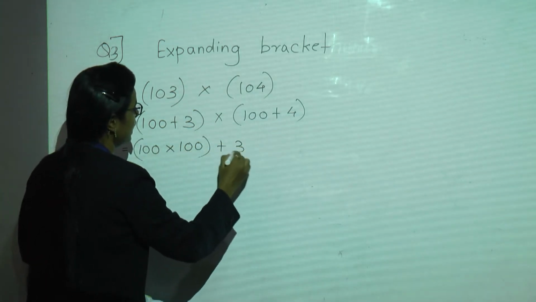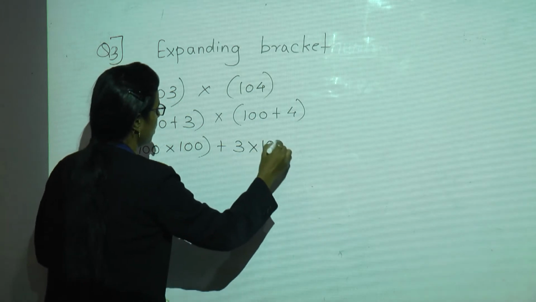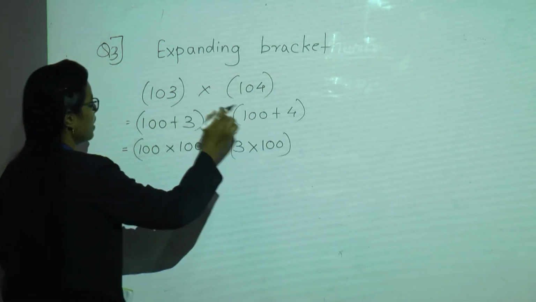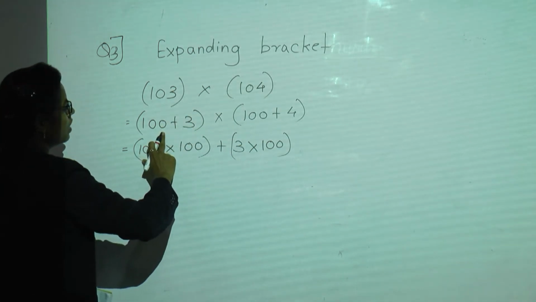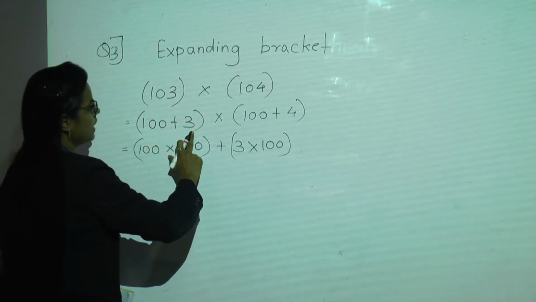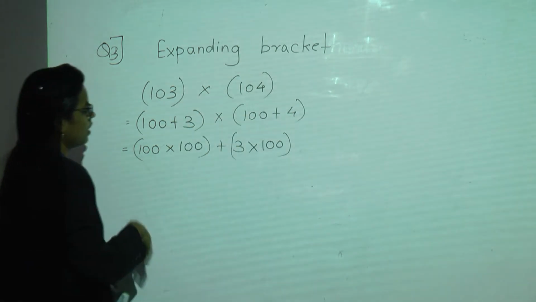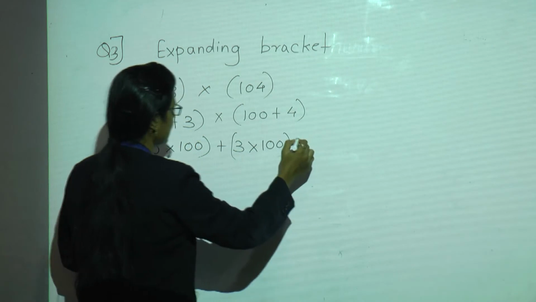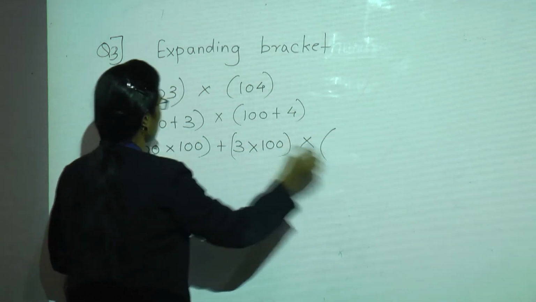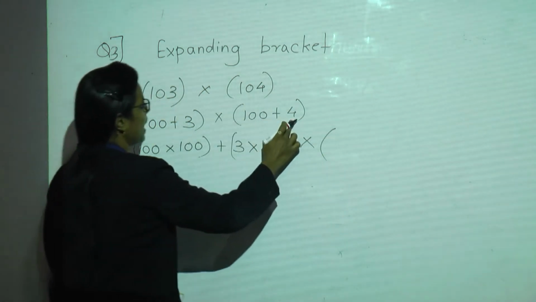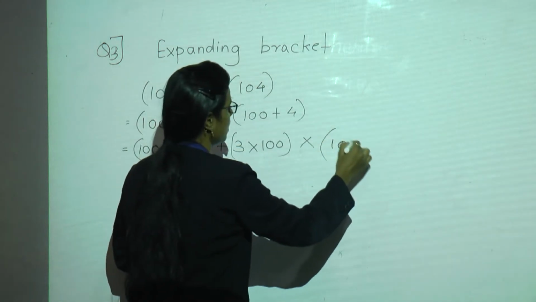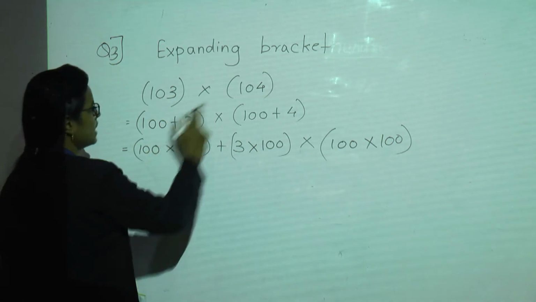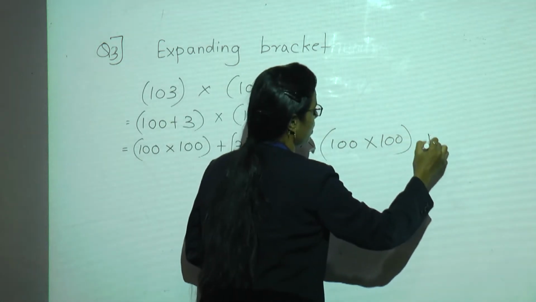plus 3 into 100. Okay students, first 100 is multiplied by 100 and 3 is multiplied by 100. Now let us take the next number 4, that is 100 is multiplied by 4, again 3 is multiplied by 4.